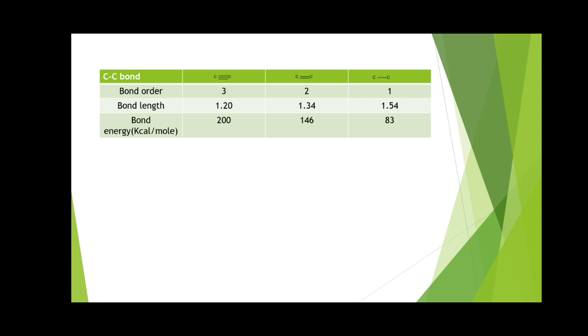In the definition we saw what bond order is: the number of covalent bonds formed during the formation of a molecule. So for a carbon-carbon triple bond there will be 3 covalent bonds, that's why the bond order is 3.